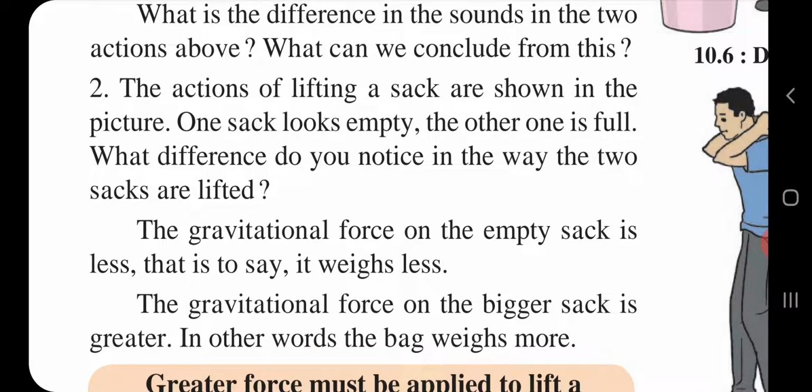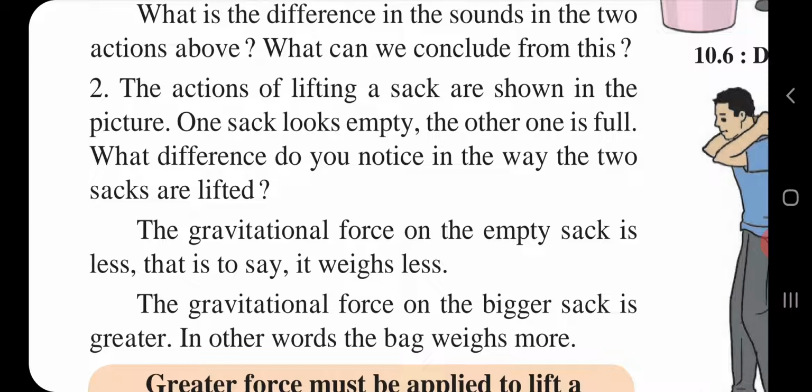Is it correct? Children, here we are studying gravitational force. Then, which one is the empty sack? In that empty sack, gravitational force will be less. That is, its weight is less. The gravitational force on the bigger sack is greater. In other words, the bag weighs more.